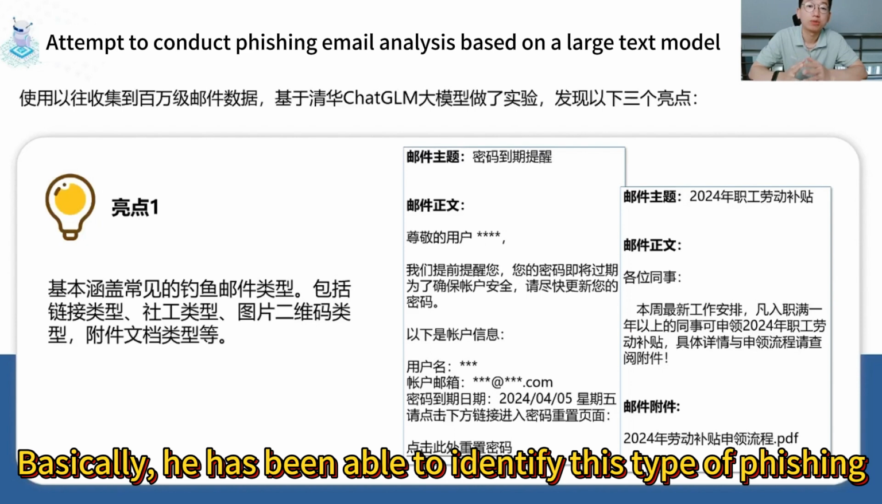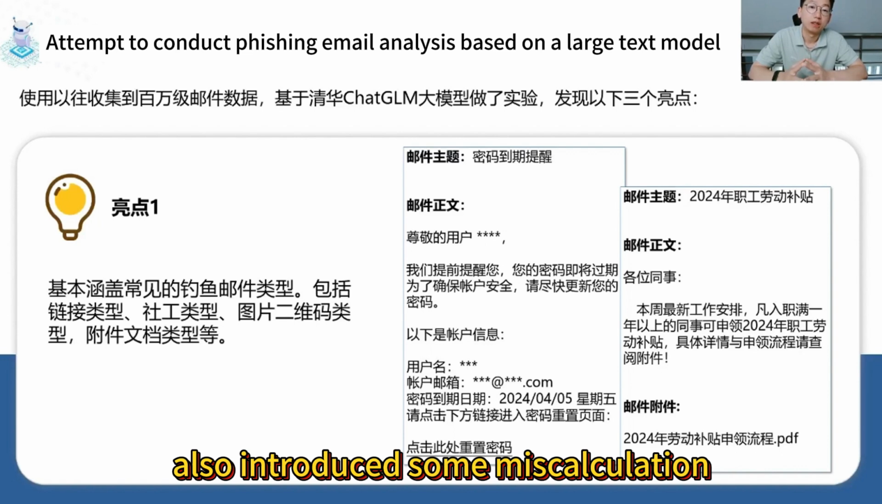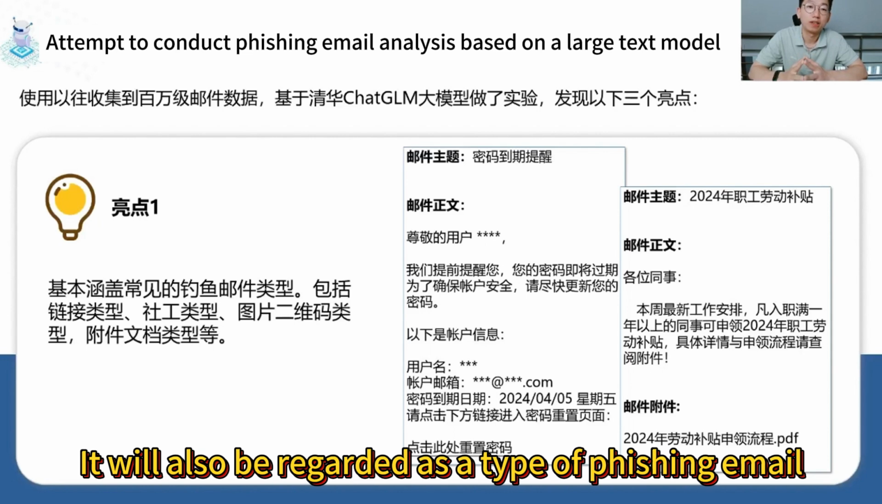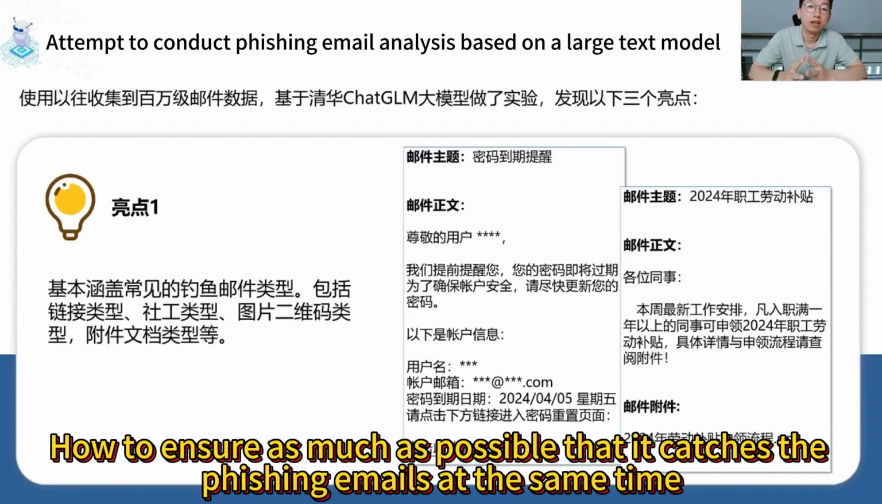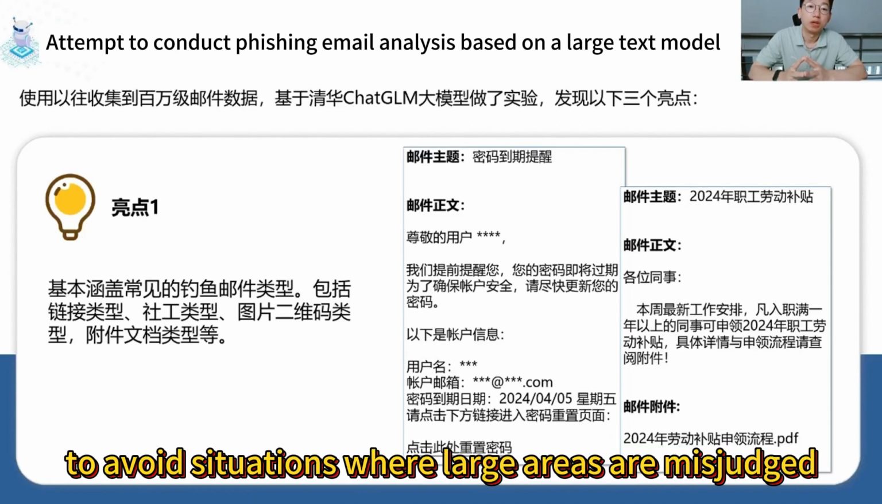Basically, it has been able to identify these types of phishing, but the result also introduces some misjudgment. That is to say, it might send some normal emails and also regard them as phishing emails. This is where we still need a breakthrough: how to ensure that it catches phishing emails while finding them as accurately as possible, to avoid large-scale misjudgment.